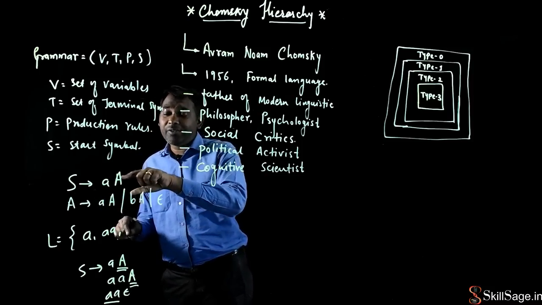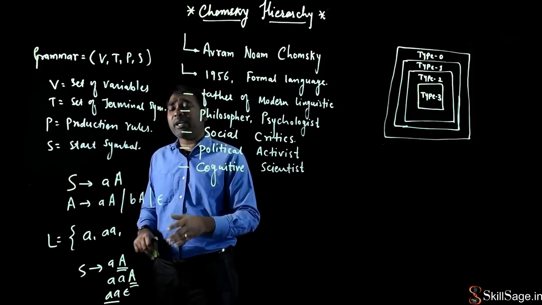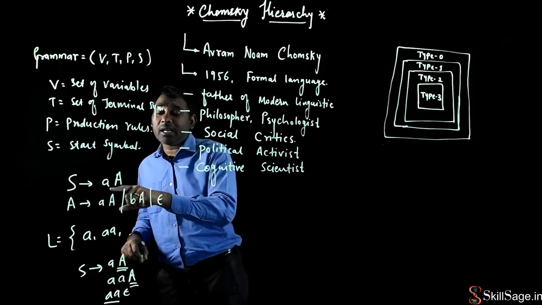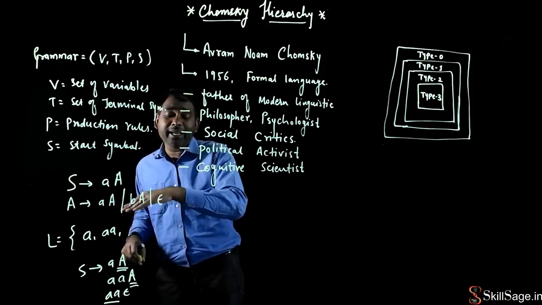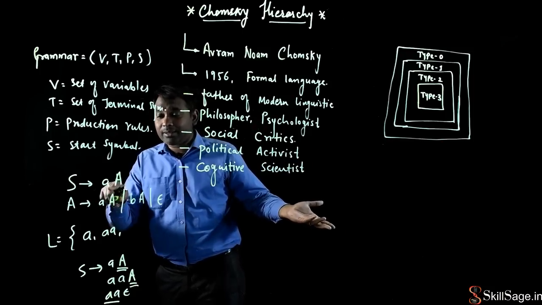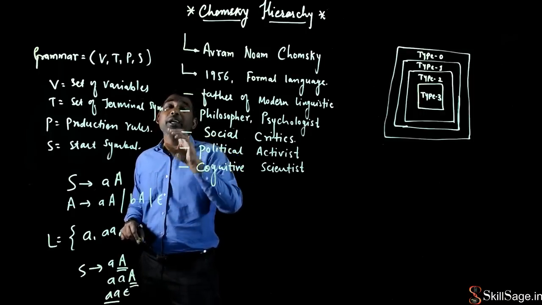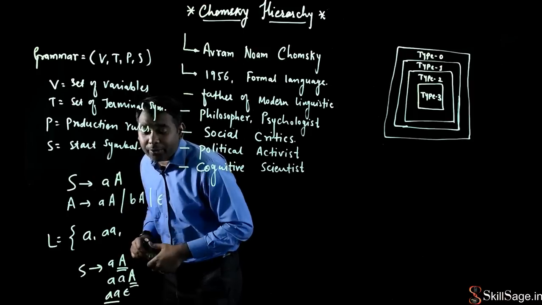If this A is there, and I replace this A with any of these rules, I'll come to know that it will accept any string which starts with small a. This can have any number of a followed by this small a, or any number of b followed by this small a. But the thing is that it should start with small a only, right?